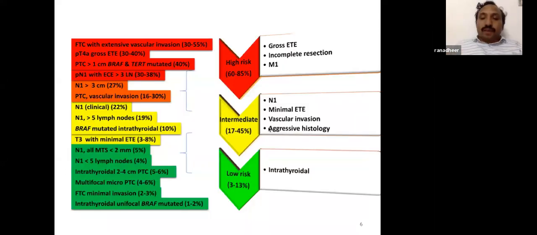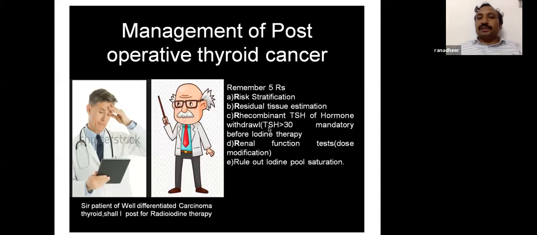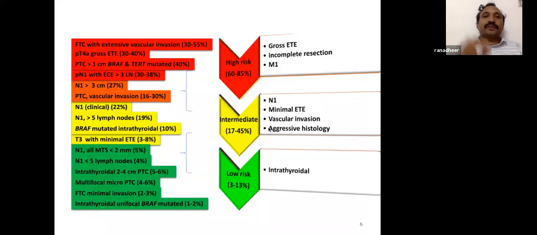So now the first thing, risk stratification. See, it is high risk, intermediate, and low risk. Low risk is intrathyroidal unifocal lesion, follicular thyroid cancer, multifocal but micro, that is, all of them are less than 1 centimeter. The numbers in the brackets are the incidence of recurrence as the risk increases.